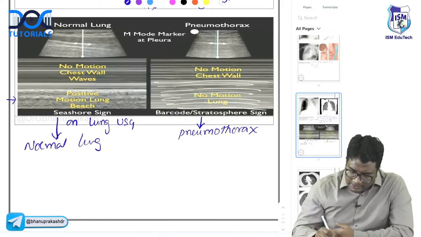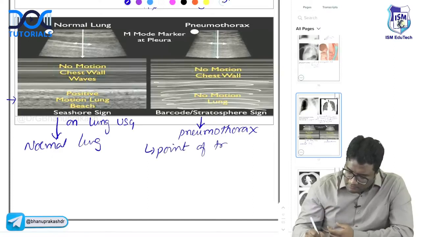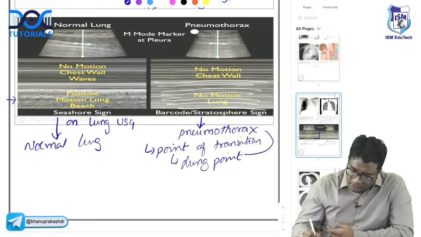And what is the point of transition between them? The point of transition between them is called lung point. And that is pathognomonic. Lung point is pathognomonic of pneumothorax.